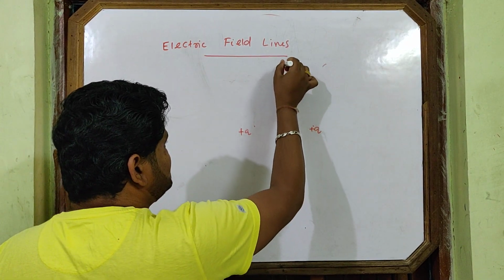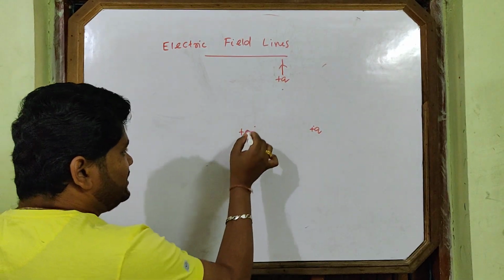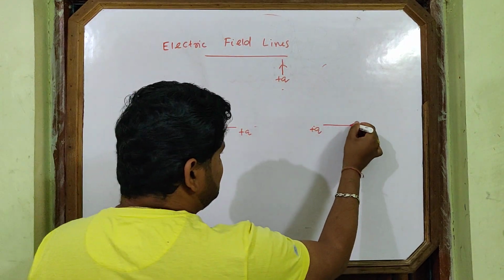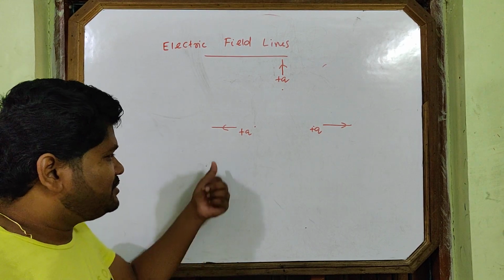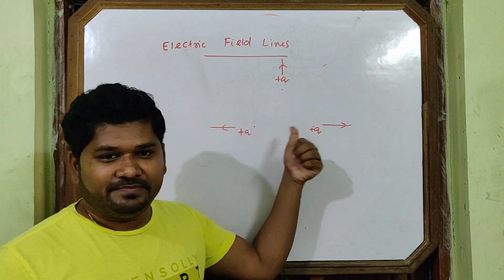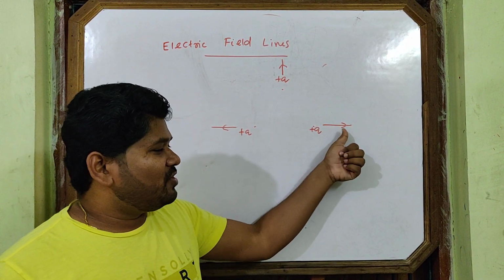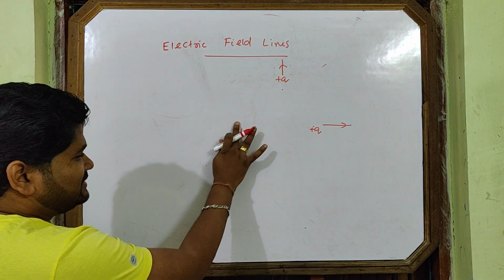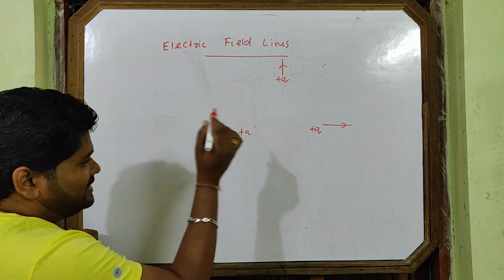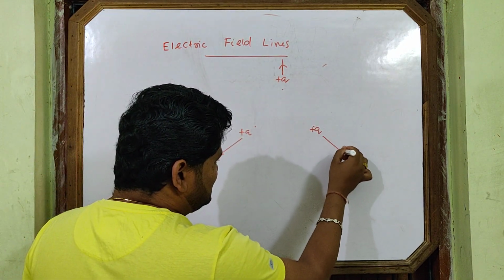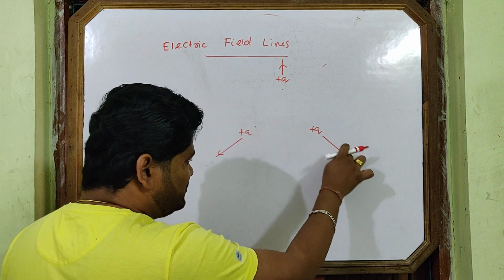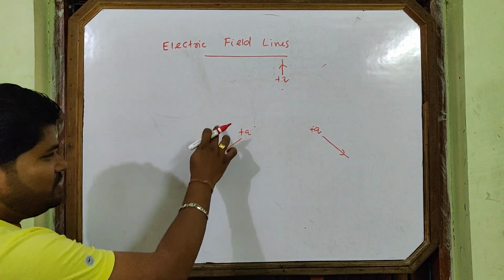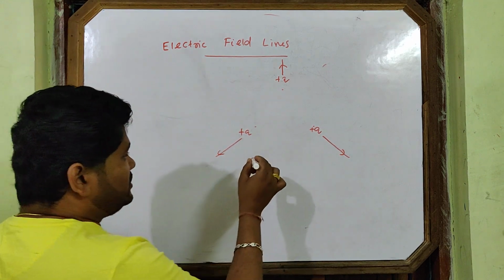So here it will place repel, here it will place repel, here it will place repel. Some students draw like this. So this is actually a common wrong drawing. Here it will not be in this direction, it will be in this direction. You see the resultant force will be in this direction. If you place the test charge, it will move in this way. This force, the resultant will go in this way. Don't draw like this first one. That is a common wrong thing.